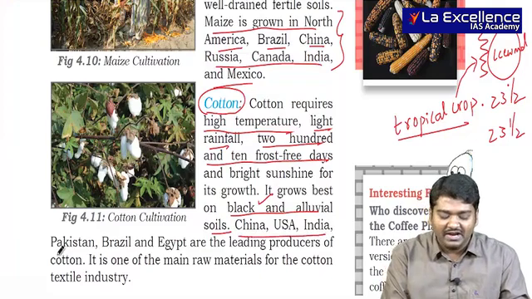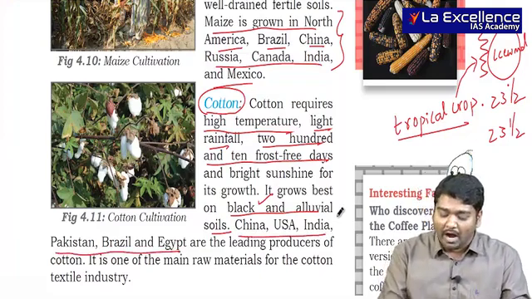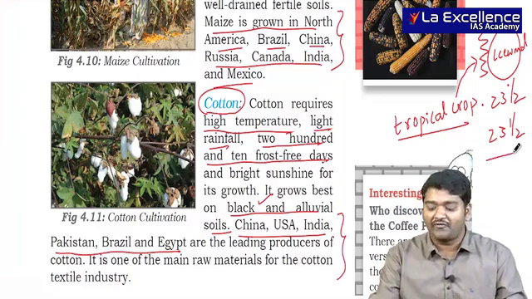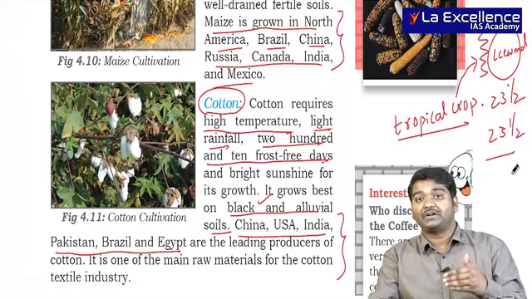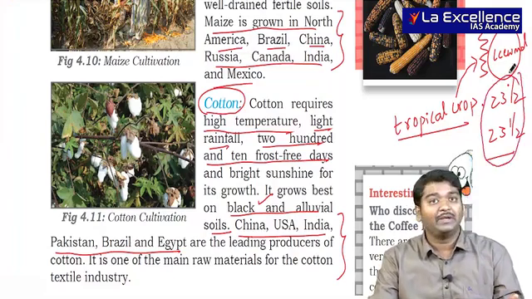China, USA, India, Pakistan, Brazil and Egypt are the leading producers. I want you to remember this, and most of these countries actually fall under 23.5 to 23.5. Only in those regions you usually see cotton being grown.